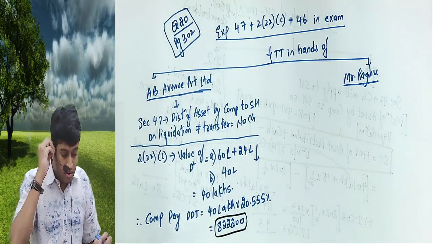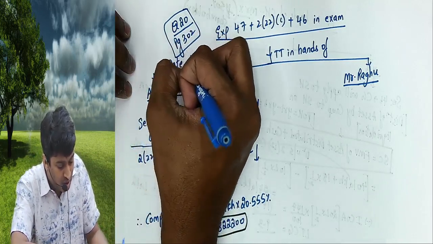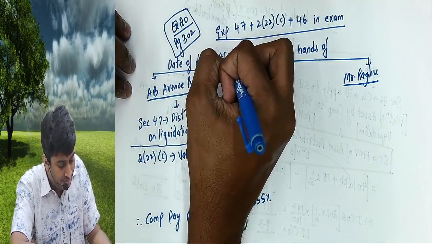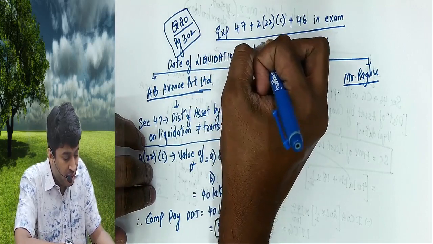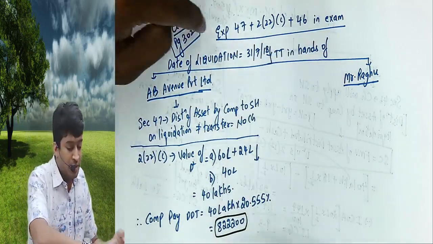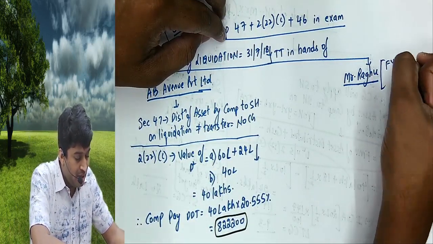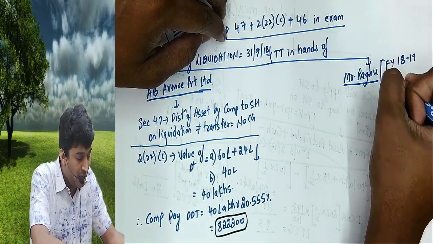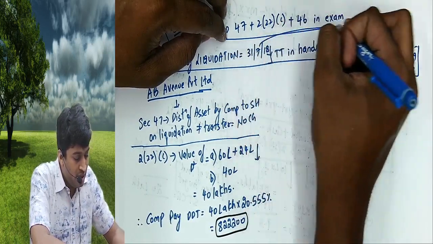Next, what is the date of liquidation? Just for my knowledge, the date of liquidation is given as 31st July 2018. So as per the problem, we are in financial year 18-19 and assessment year 19-20, because this is the date of liquidation.